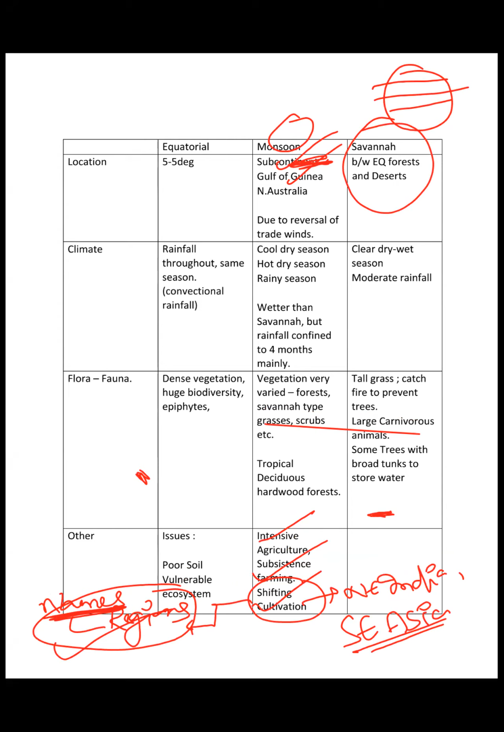Savanna is also known as the Sudan type of climate, because Sudan is the primary region which witnesses the savanna type of climate. Not the only region, but the primary region, right? And it is found between the equatorial forest and deserts, right? We'll be marking this.